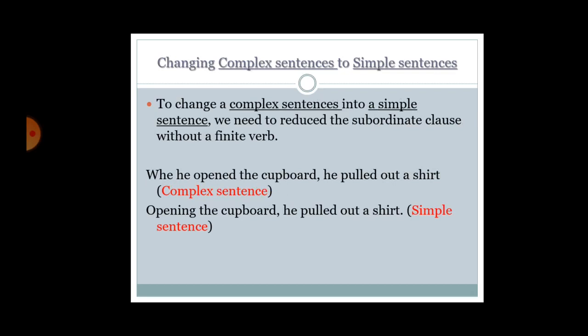Now, to change a complex sentence into a simple sentence, we need to reduce the subordinate clause to a phrase without a finite verb. When he opened the cupboard, he pulled out a shirt. This is a complex sentence. Opening the cupboard, he pulled out a shirt is a simple sentence.